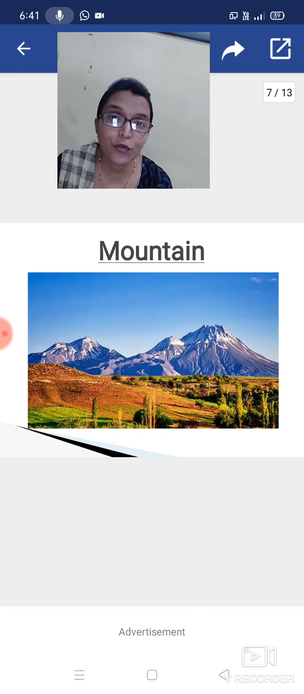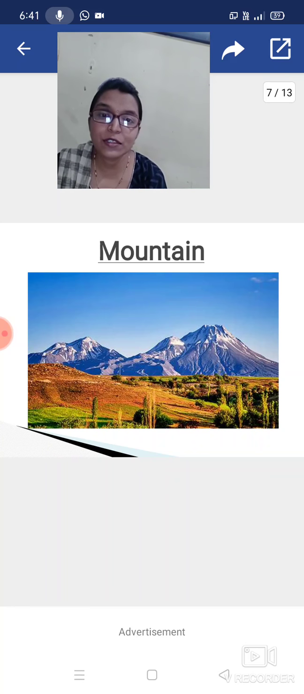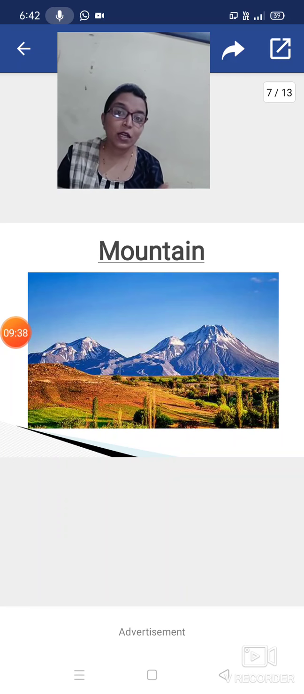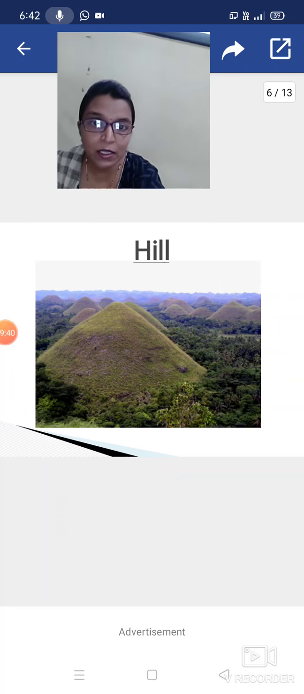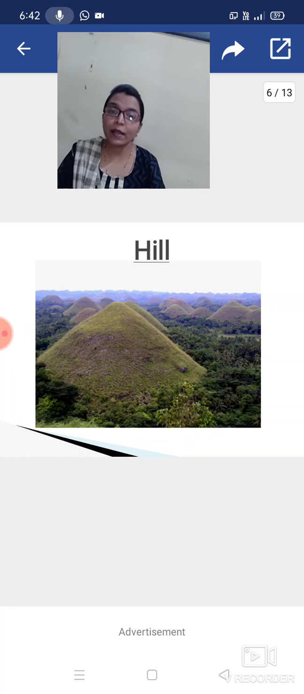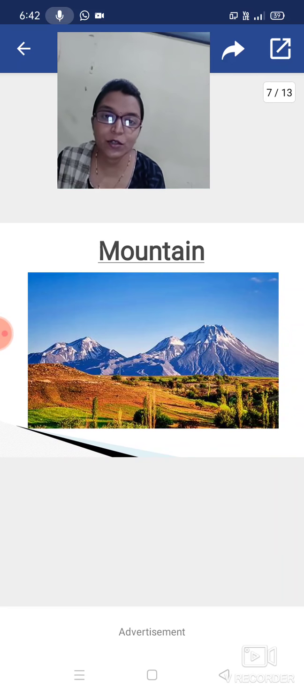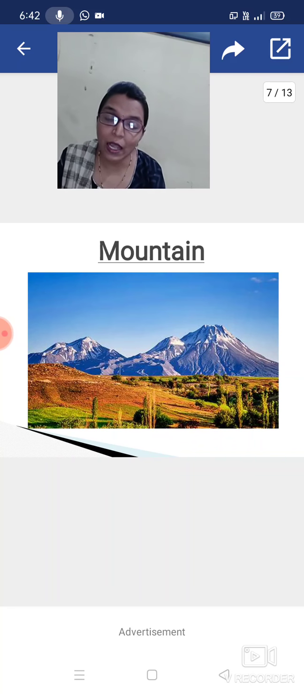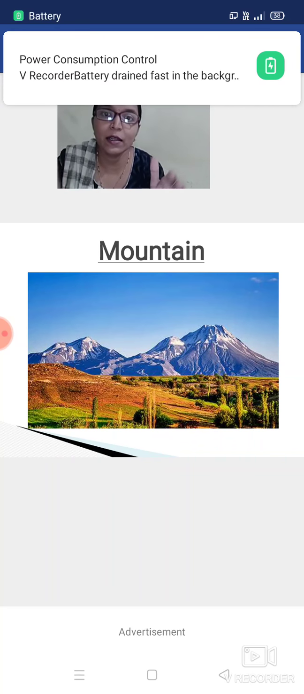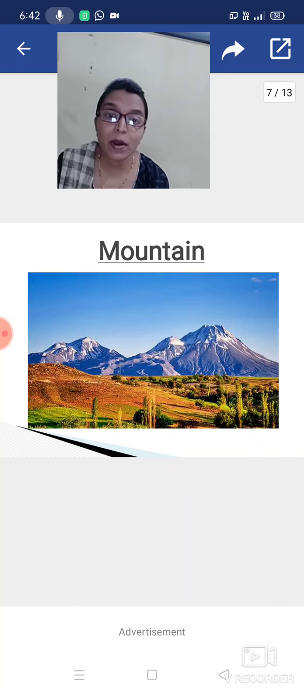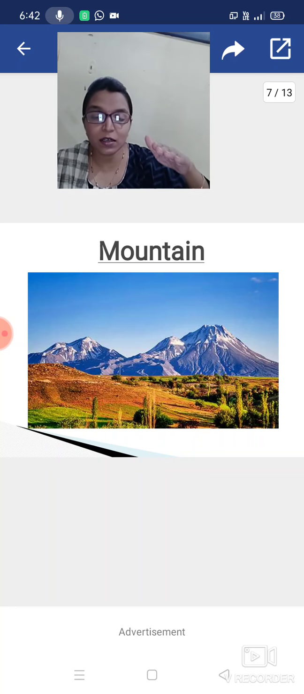Mountain. All of you know that. What is the mountain? Have you seen? So you got confused. In that hill, it is also a higher part than the surrounding, and in the second image, can you see? It is also a higher part of the land than the surrounding, but it is much higher than the hill. So it has the peak.